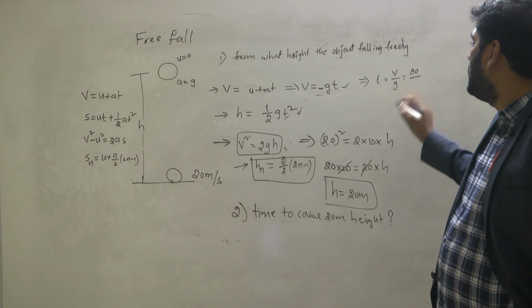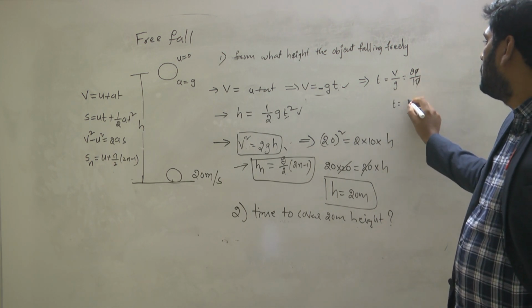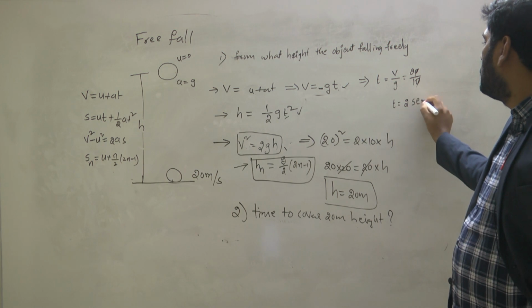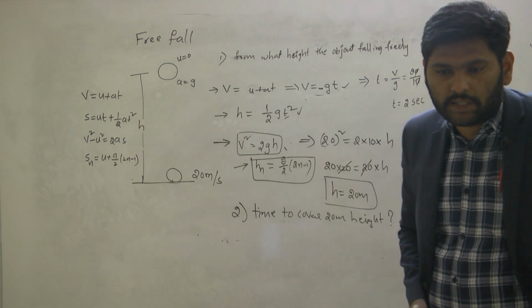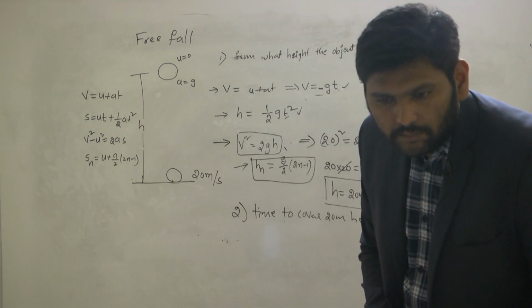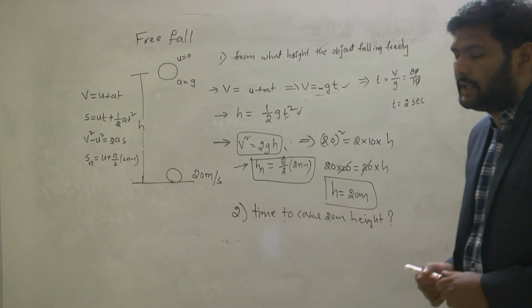How much is the g value? 10. Time is equal to how many seconds? 2 seconds. Yes, something you are telling, Chandana? A little bit big, sir. Yeah, I'll write big.